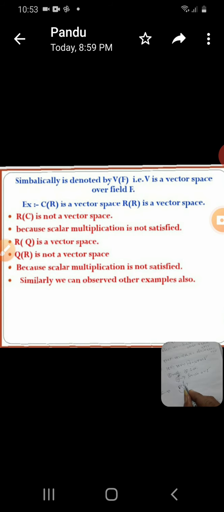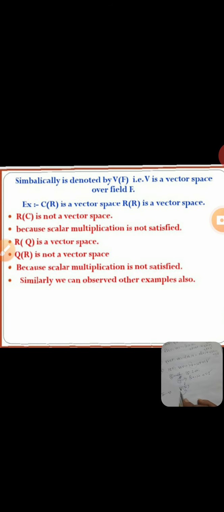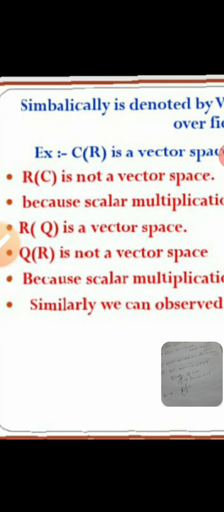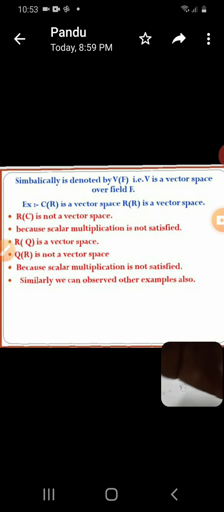Without a field, you cannot consider any set here. That is important. And V is a set of all vectors. V(F): after the 10 properties are satisfied, V(F) is a vector space. Symbolically, it is denoted with the field F in brackets and V in front. V(F), V of F, is called a vector space. Please observe.